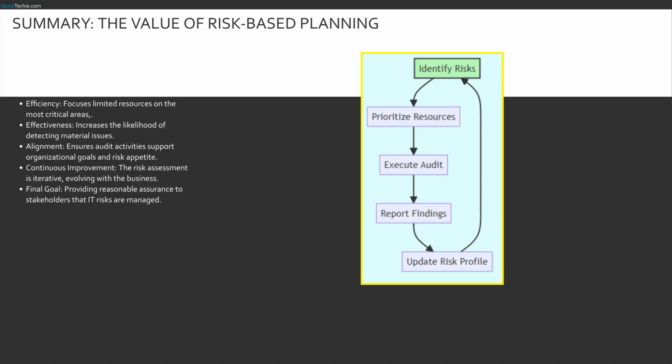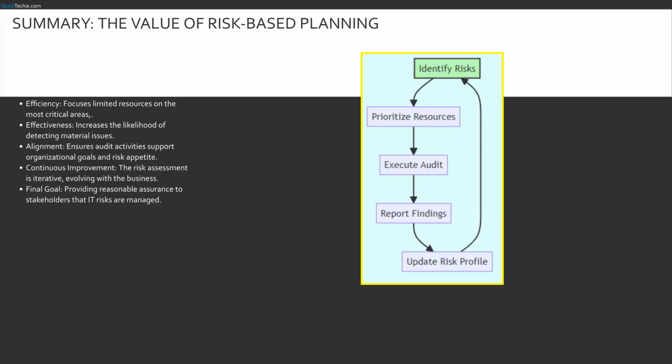To wrap up, risk-based audit planning is about working smarter. It ensures efficiency by targeting high-risk areas. It improves effectiveness by increasing the odds we find the big problems. It aligns us with the business goals. We aren't just checking boxes, we are protecting value. Remember, this is a continuous cycle. As the business evolves, so does the risk, and so must our plan. Our ultimate goal is to provide reasonable assurance that the organization's assets are safe and its data is integrous.